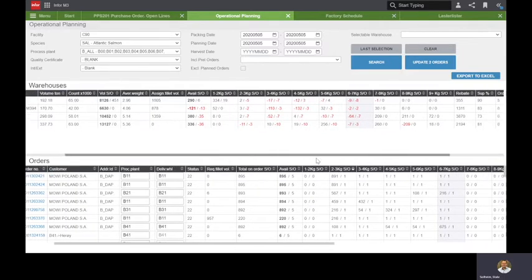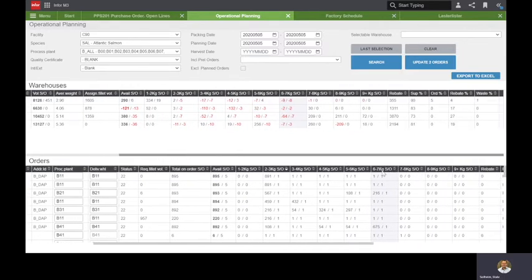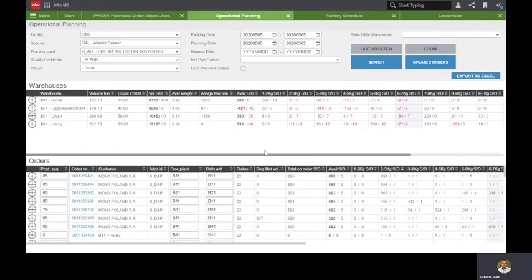Okay, so this is the high level planning. It's one of the first applications that we built, and we have improved it over the years. So this is one of the applications that we've had for a long time.